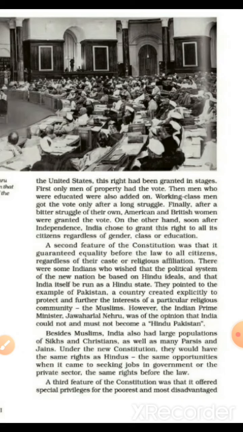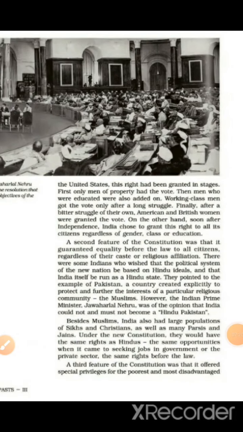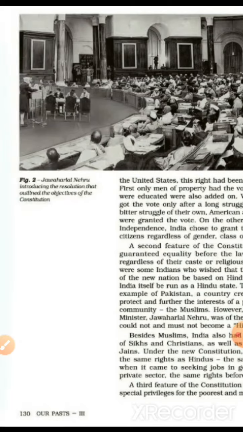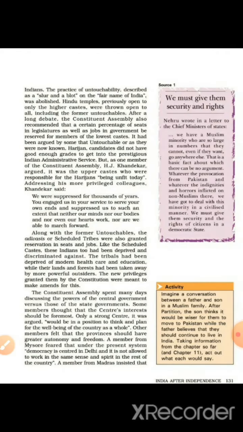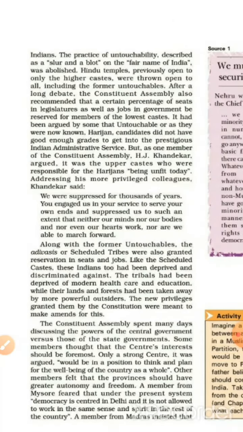A third feature of the Constitution was that it offered special privileges for the poorest and most disadvantaged Indians. The practice of untouchability, described as a slur and a blot on the fair name of India, was abolished. Hindu temples previously open to only the higher caste were thrown open to all, including the former untouchables. After a long debate, the Constituent Assembly also recommended that a certain percentage of seats in legislature as well as jobs in government be reserved for members of the lower caste.